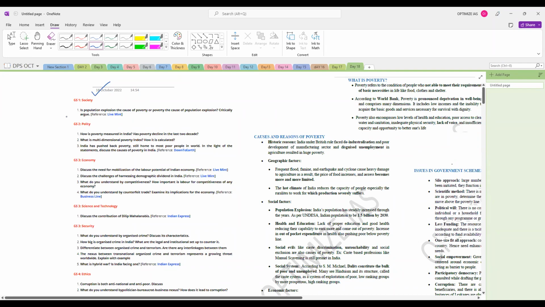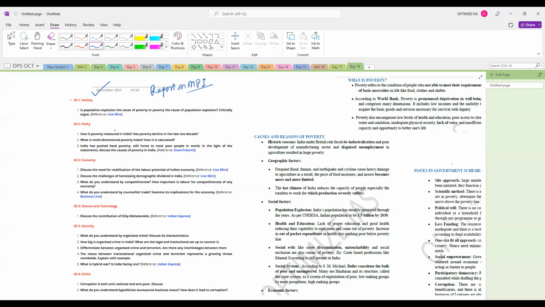So today the major highlight of the day was the report on the multidimensional poverty index. You must have read that report also in the daily prelims notes. A new report has come which has said that India has been able to move a lot of people out of poverty.